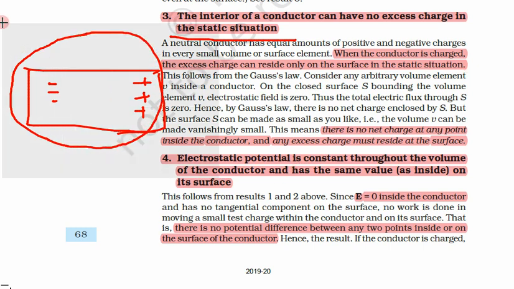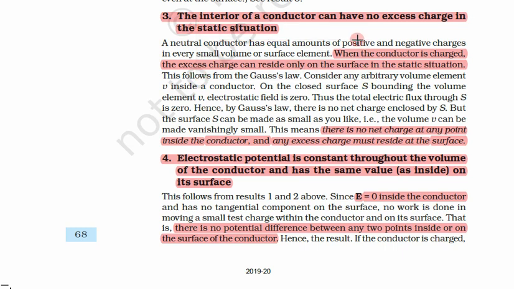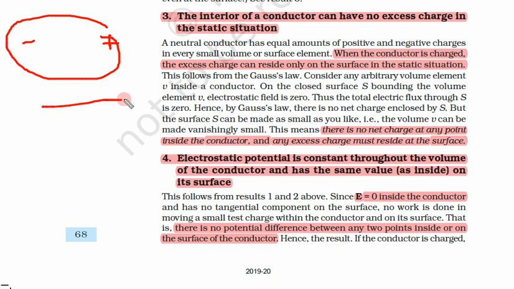If you touch a piece of metal, do you feel any kind of current? No. Why? Because in a static situation the number of negative charges is equal to the number of positive charges. Hence this is balanced out. When the conductor is not charged, the number of negative charges must be equal to the number of positive charges.